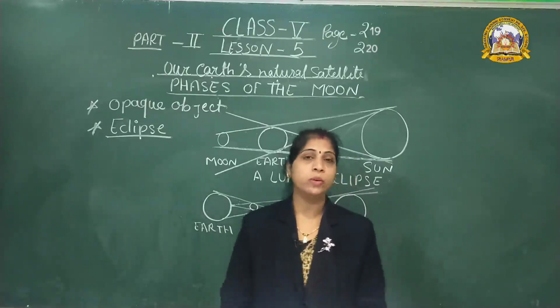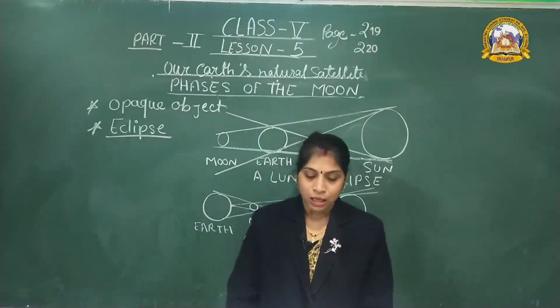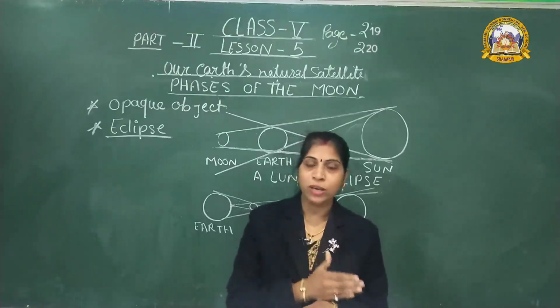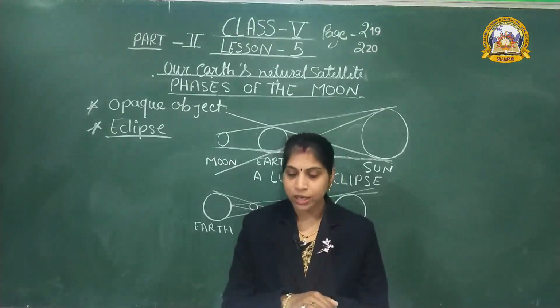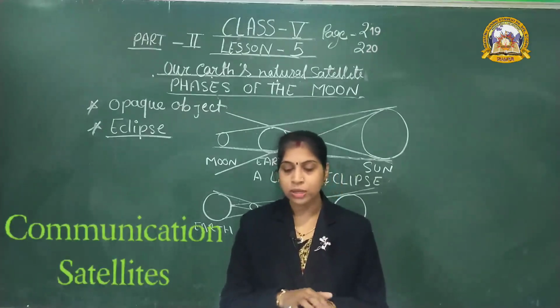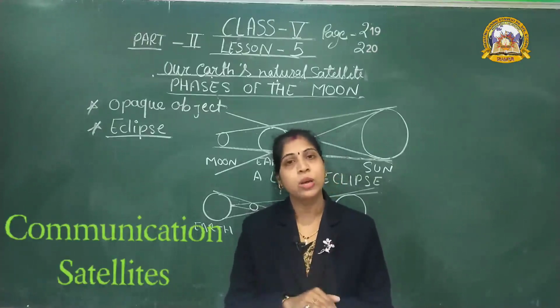Do you know what the main uses of artificial satellites are? Satellites which send messages from one country to another are called communication satellites. They are used to send television signals from one country to another.